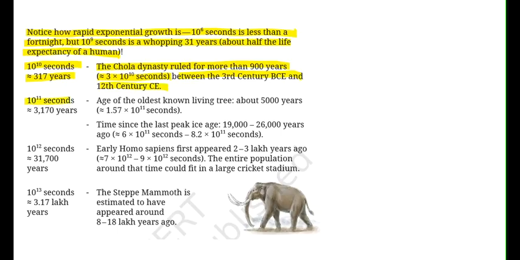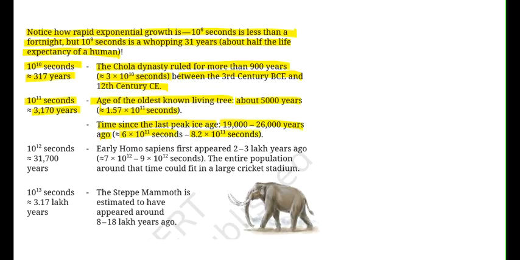10 to the power of 11 seconds is approximately 3170 years. The age of the oldest living tree is about 5000 years. That is 1.57 into 10 to the power of 11 seconds. Time since the last peak ice age, 19,000 to 26,000 years ago, is 6 into 10 to the power of 11 seconds or up to 8.2 into 10 to the power of 11 seconds.